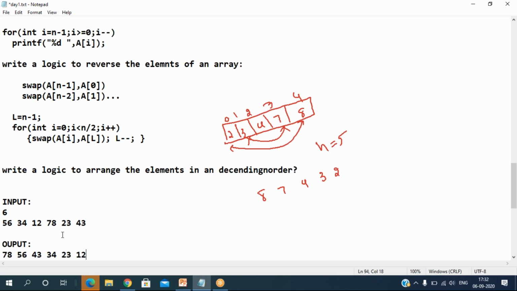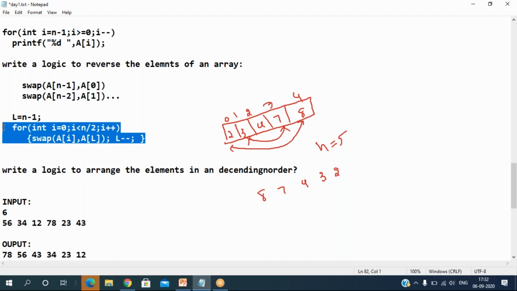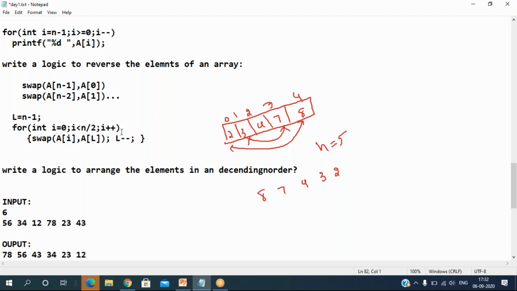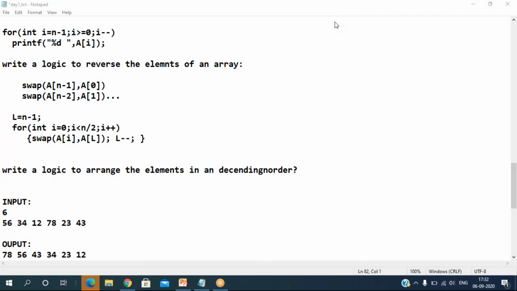Deepak, do you want me to explain this reverse of the array, or anything else? Reverse of the array, okay, fine. Let's take one array. I'll go with 8, 3, 4, 1, 2.